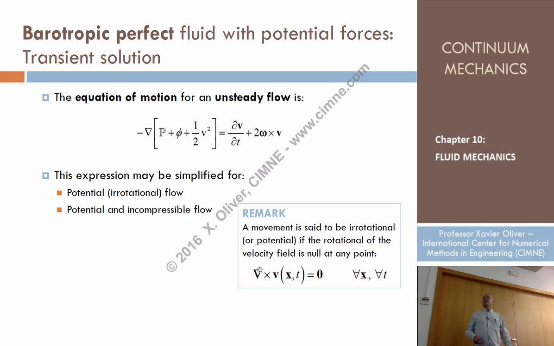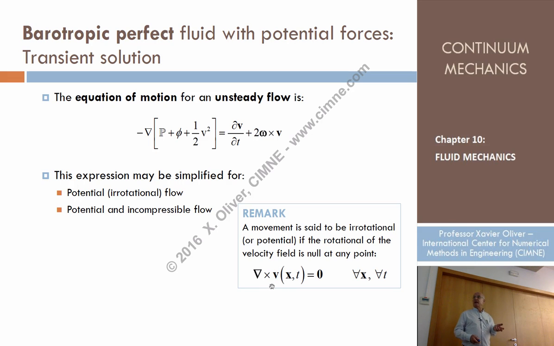By the way, what is the definition of a potential flow, or irrotational flow? This is the expression of the rotational of the velocity, right? We already saw in the first part of the course, when we talked about rates of strain, that we define the vorticity.